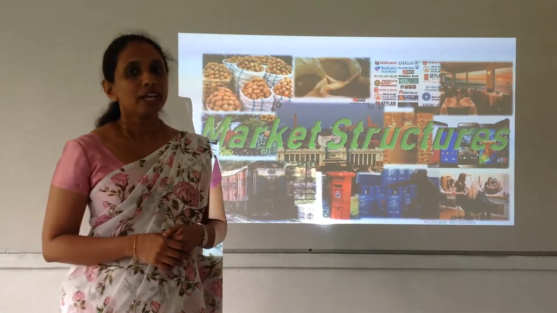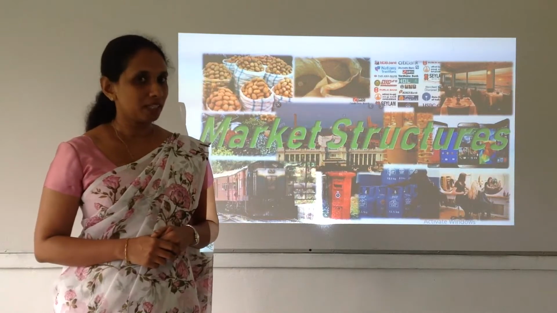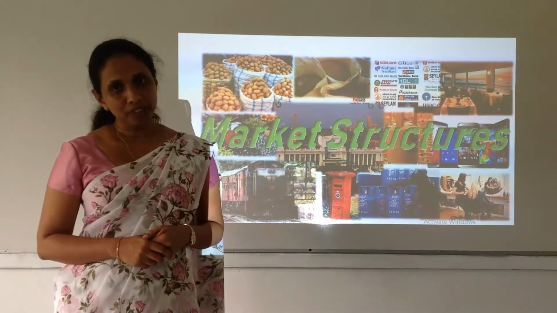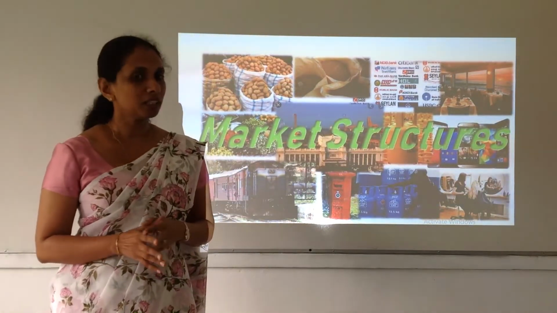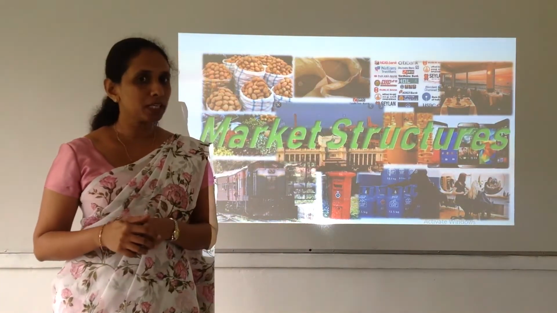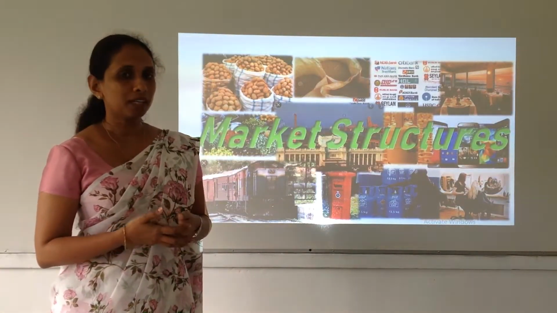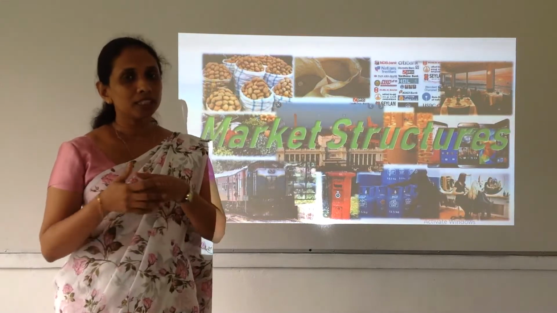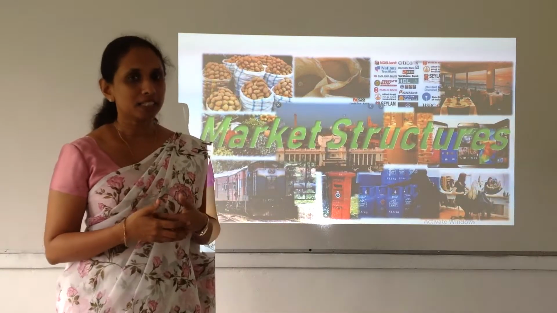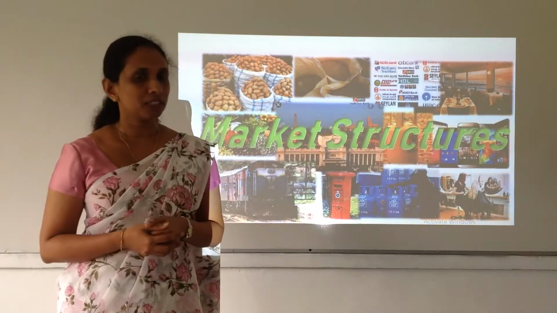So, as you know, every firm in the economy is operating with the objective of maximizing their profits. So, how do they calculate their profits? Profit is the difference between the revenue and the cost of production. Earlier in our lesson, we have looked at our cost of production. And in our previous lessons, in lesson number 2, we learned about demand and supply conditions. And you know, with the quantity and the price, we can derive the revenue. So the difference between revenue and the cost of production will give you the profits.